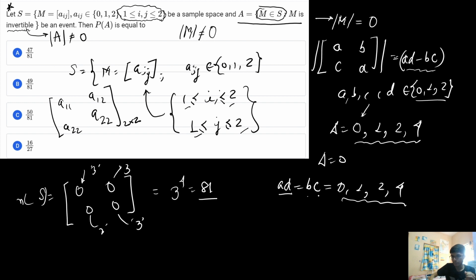Now if AD and BC are equal, let us check and find the number of cases corresponding to each possible case, and in such fashion we will get to the result of the number of elements in the event set. Okay, so if AD is equal to BC is equal to 0, for this result also we will use the principle of inclusion and exclusion. Now what is the total number of possible ways that A can be filled?